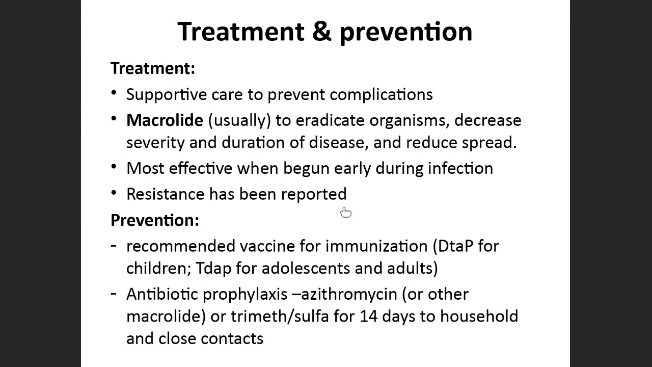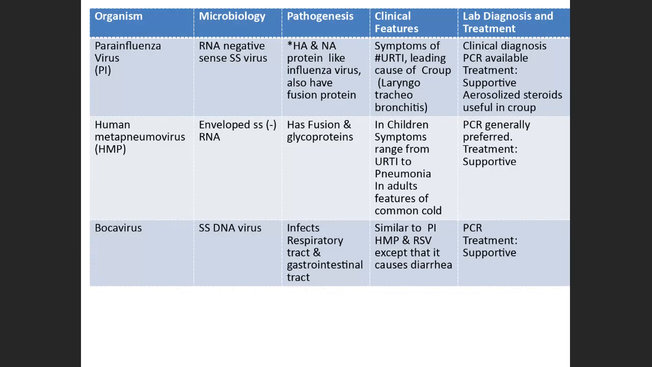Here we have a vaccine also, we all know. For pertussis we have a vaccine which is DTaP for children, Tdap for adolescents and adults. Apart from this, for antibiotic prophylaxis, we give azithromycin, and also trimethoprim and sulfamethoxazole for 14 days to the close contacts, so that they do not take up the infection. That was in very much detail about